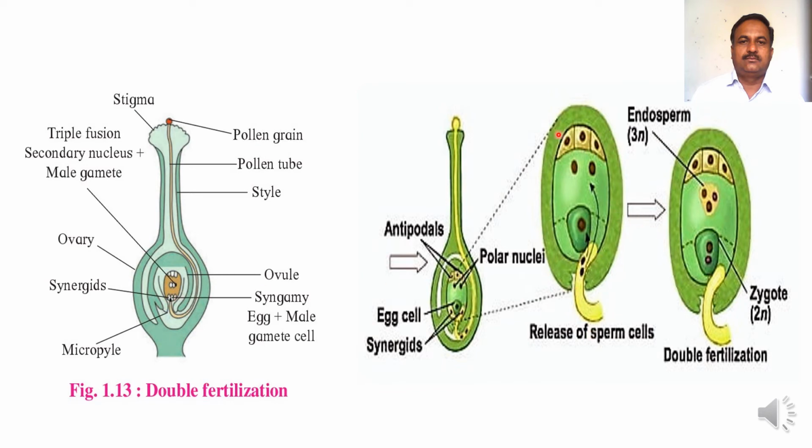Here you can see more details about double fertilization. During syngamy, one male gamete fuses with the egg cell to form the zygote, and another male gamete fuses with the secondary nucleus to form the triploid endosperm nucleus.